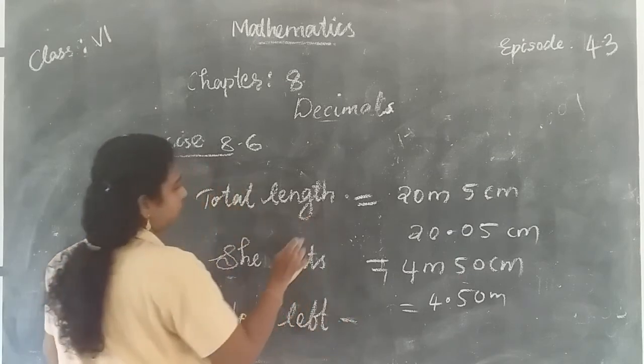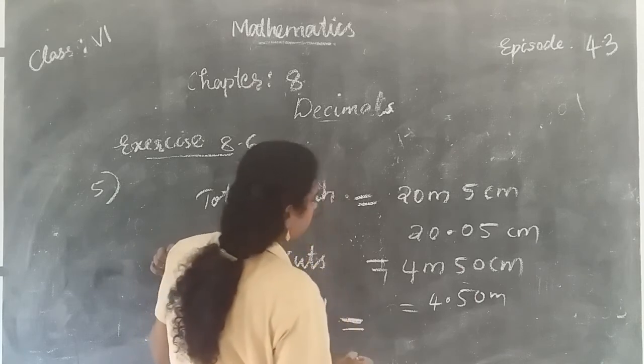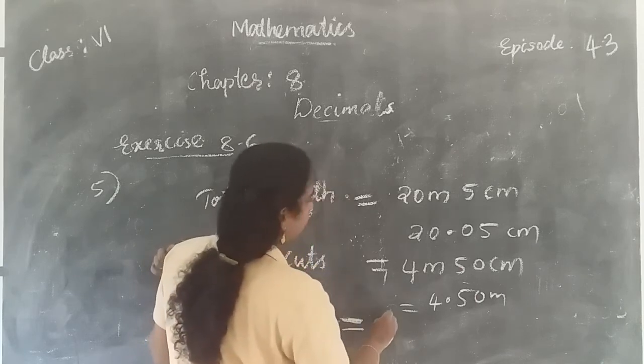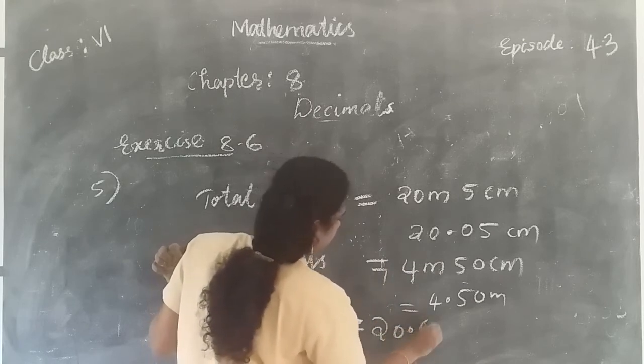Subtract the length of the cloth cut by her from the total length. The length of the cloth cut by her is 4.50 and the total length is 20.05.